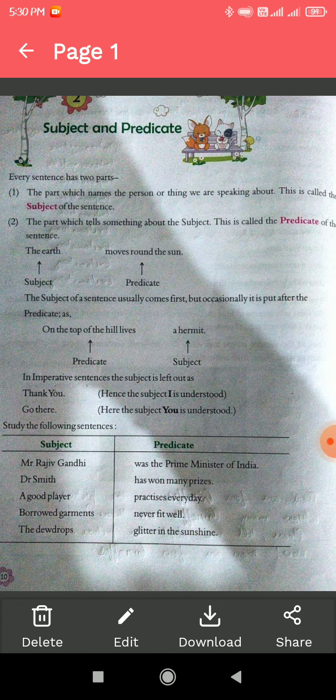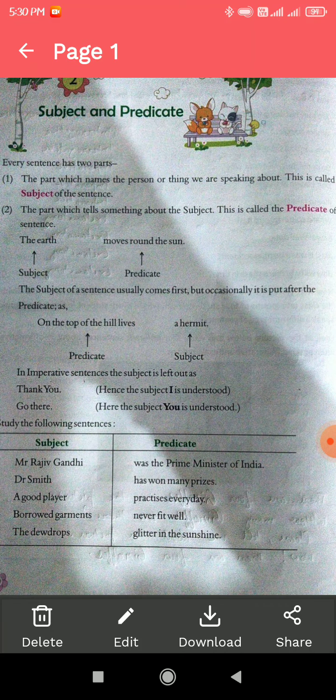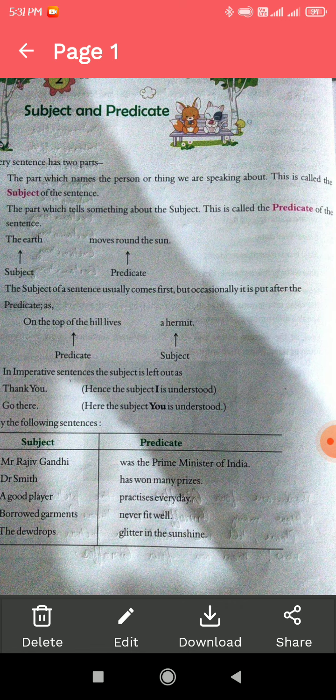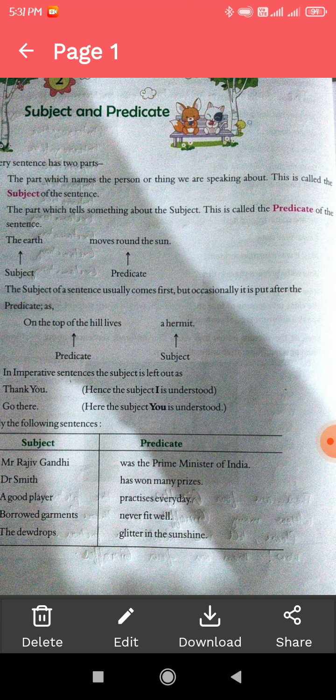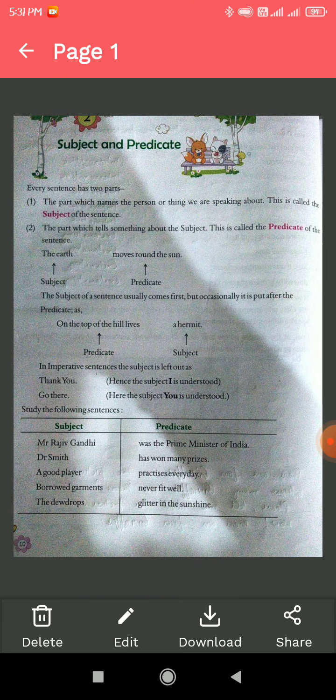Every sentence has two parts. The part which names the person or thing we are speaking about is called the subject of the sentence. The part which tells something about the subject is called the predicate of the sentence. It means that whenever we make a sentence, we always use a subject and a predicate.